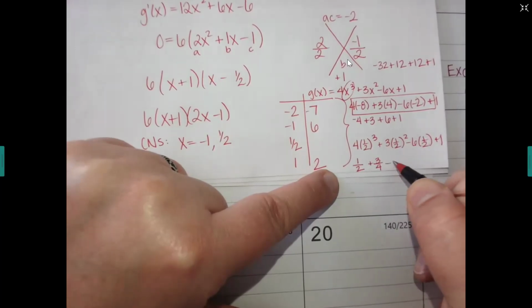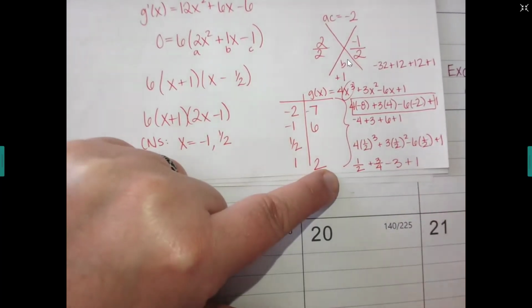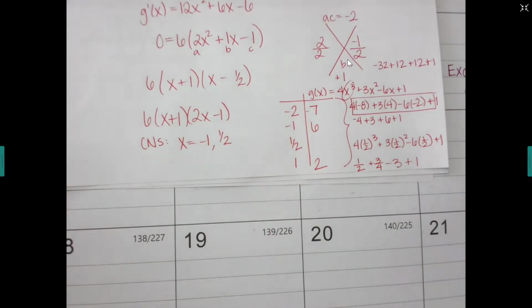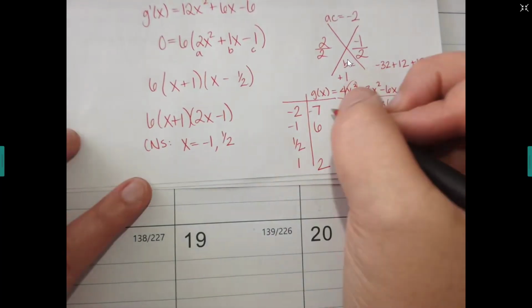Then half of 6 is a -3 and then a plus 1. Now, don't get caught up in finding this exact value. Could it be less than -7? Look at the numbers. That's a 0.5, 0.75, and I'm only taking away how much? 3. There's no way this is smaller, so it's got to be -7.